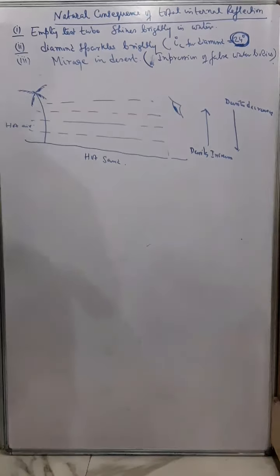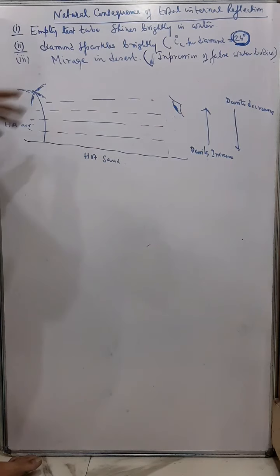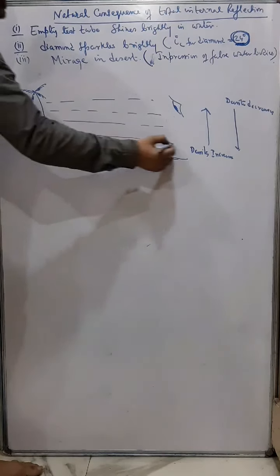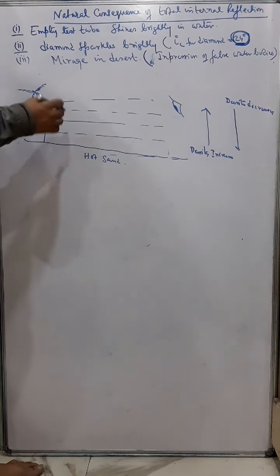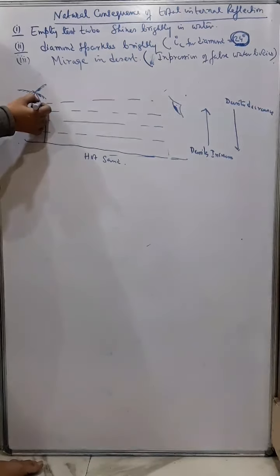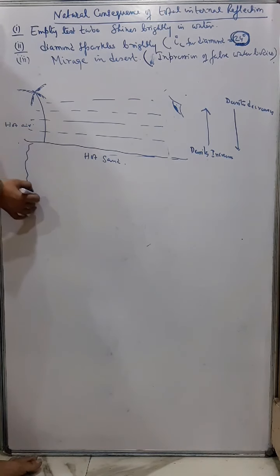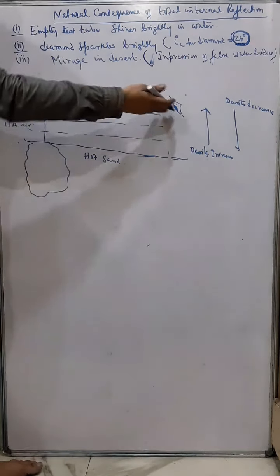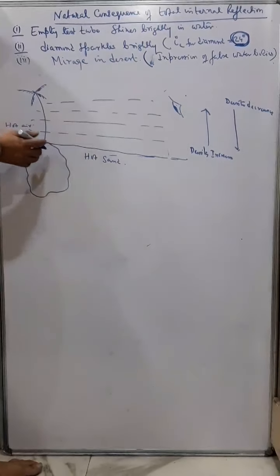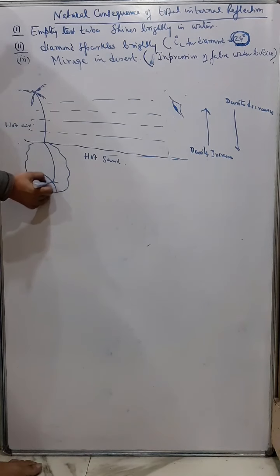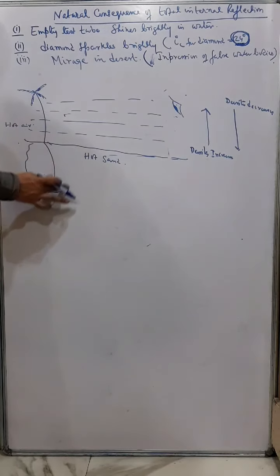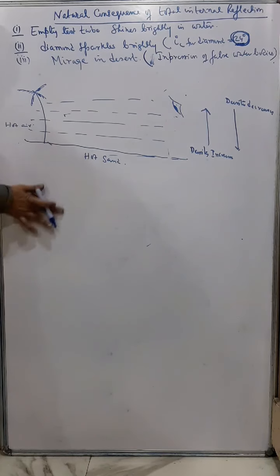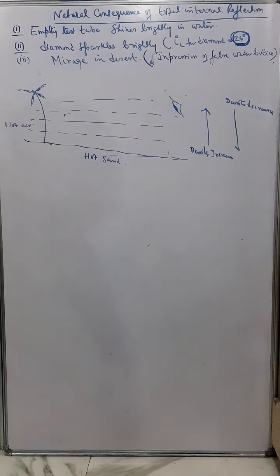Okay, now mirage in desert. In a very hot desert, generally the sand is very hot, and the air is also very hot. Now what happens when an observer sometimes sees a false impression of water bodies in a very distant part of the desert? It looks like this, but as the observer comes nearer, he finds nothing. So this is called mirage, and this is also due to total internal reflection.